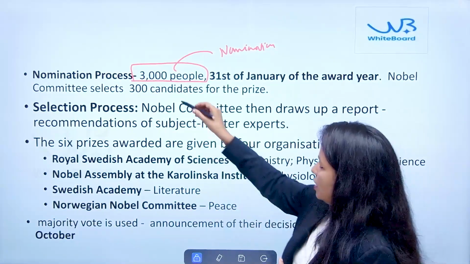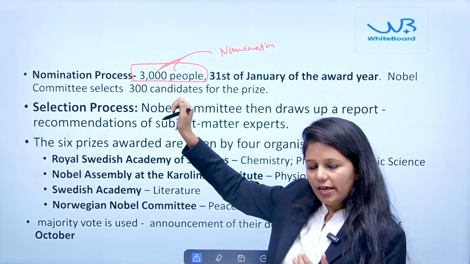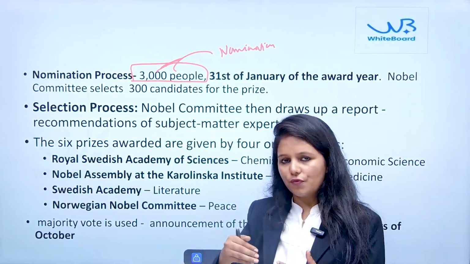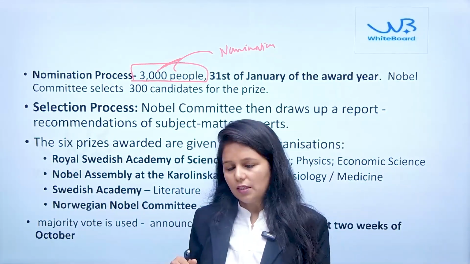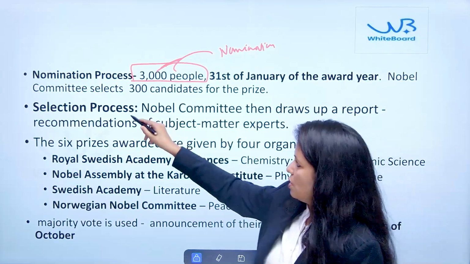After this, these 3,000 people have to send their priority list to the Nobel Prize Committee, and from that particular list the selection process will start.